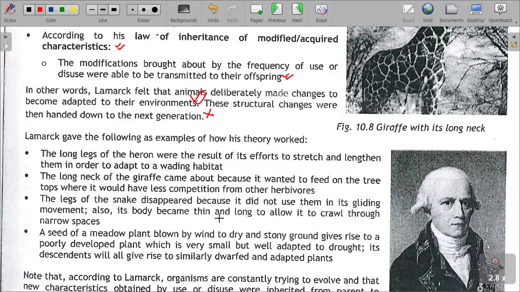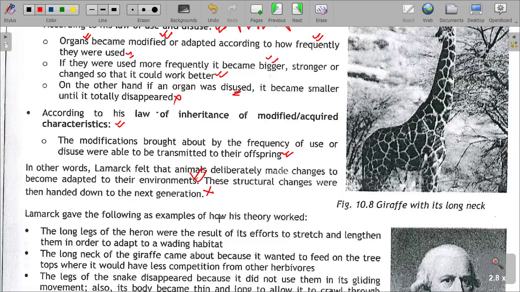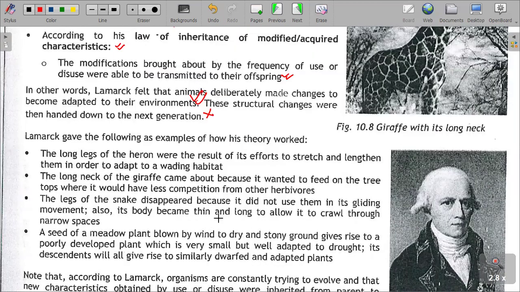Let's look into the giraffes, which was an example of an organism Lamarck used to explain his theory. Lamarck gave the following examples of how this theory worked. The long legs of the heron were the result of its effort to stretch and lengthen them in order to adapt to a wading habitat. The long neck of the giraffe came about because it wanted to feed on the treetops, where it could have less competition from other herbivores.